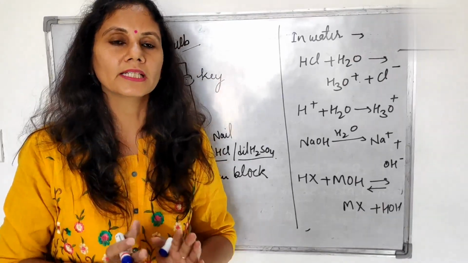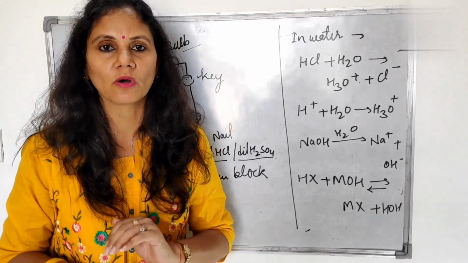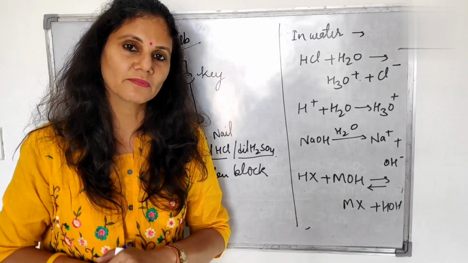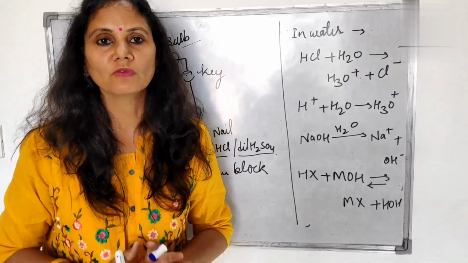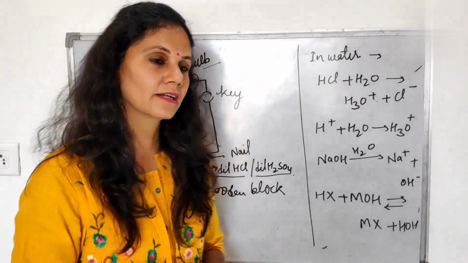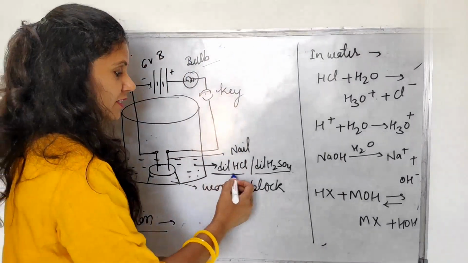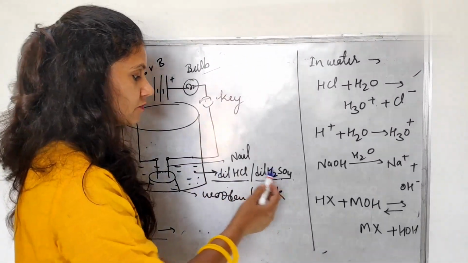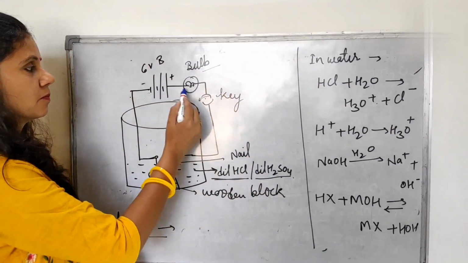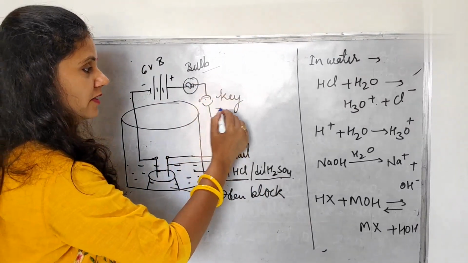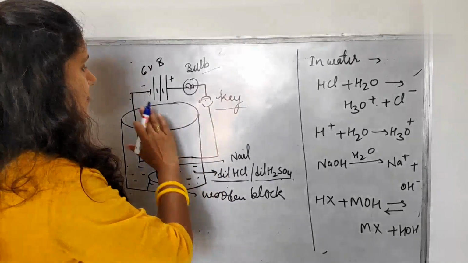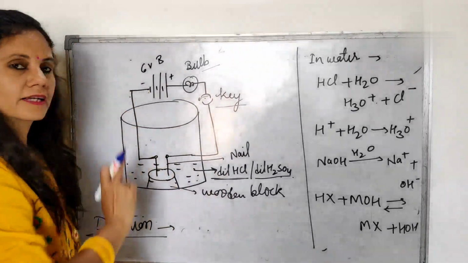And how can we determine the strength and weakness of acids and bases? By the amount of H plus ions. So children, in this experiment we are putting some amount of dilute HCl and dilute H2SO4 in it. When we switch on the key, we have the battery connection.